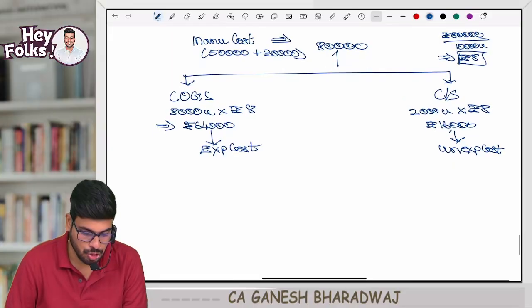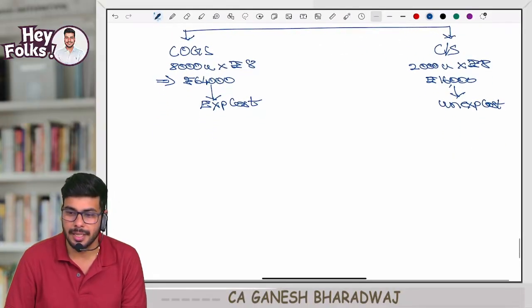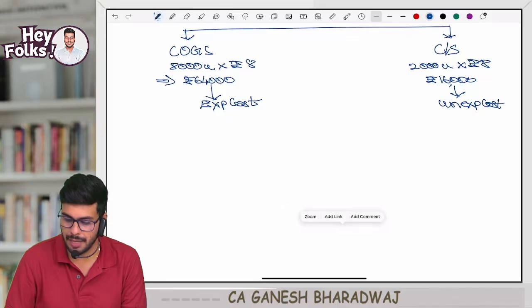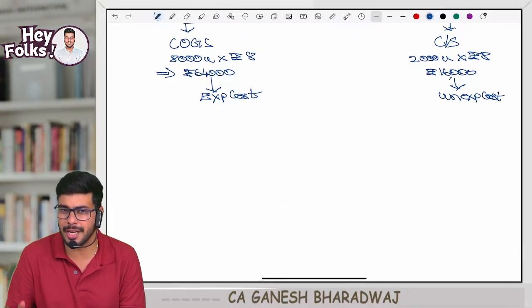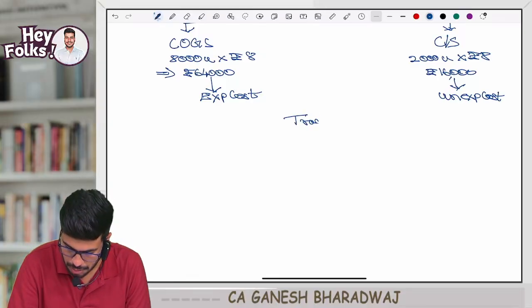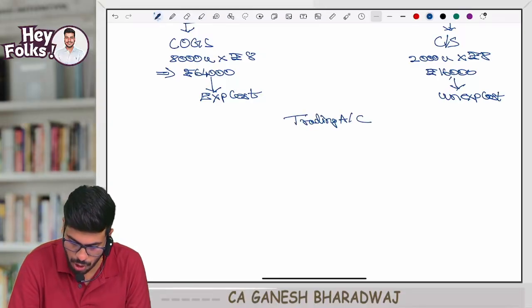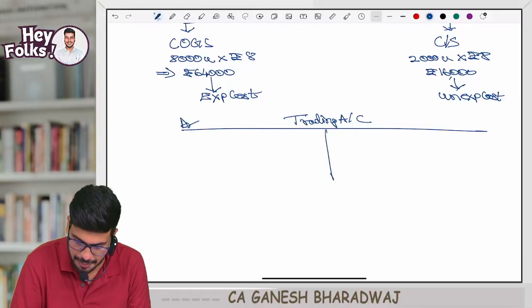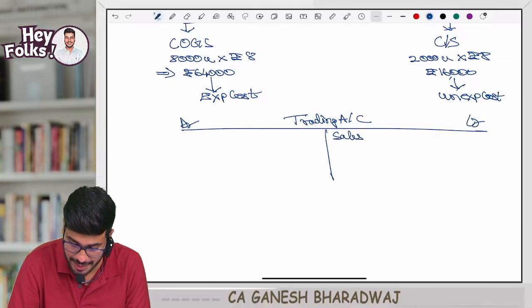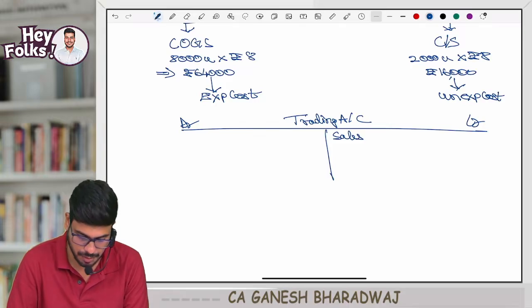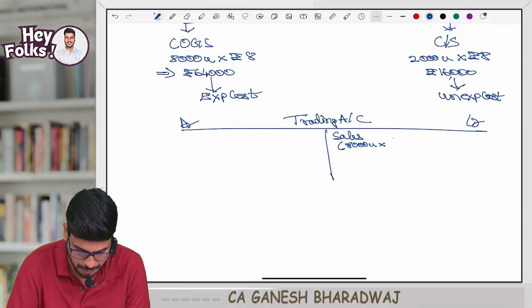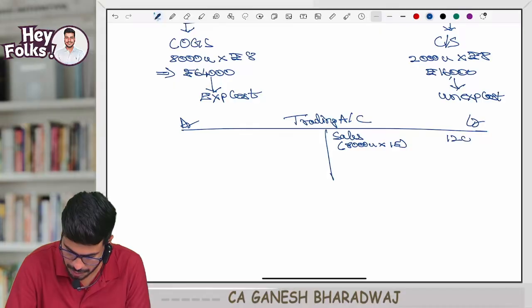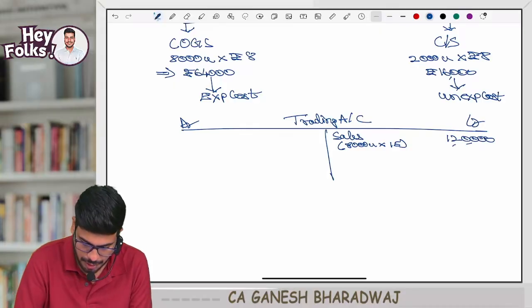So now, guys, can we just put this in trading account and see how it looks like? Whatever we saw till now, can we put it in a trading account? Now, trading account. I want the figures from you guys. Debit, credit. First, tell me what is the total sales figure? So 1,20,000. How did you get this? 8,000 units. Every unit was sold at how much? 15 rupees. Correct? 1,20,000.